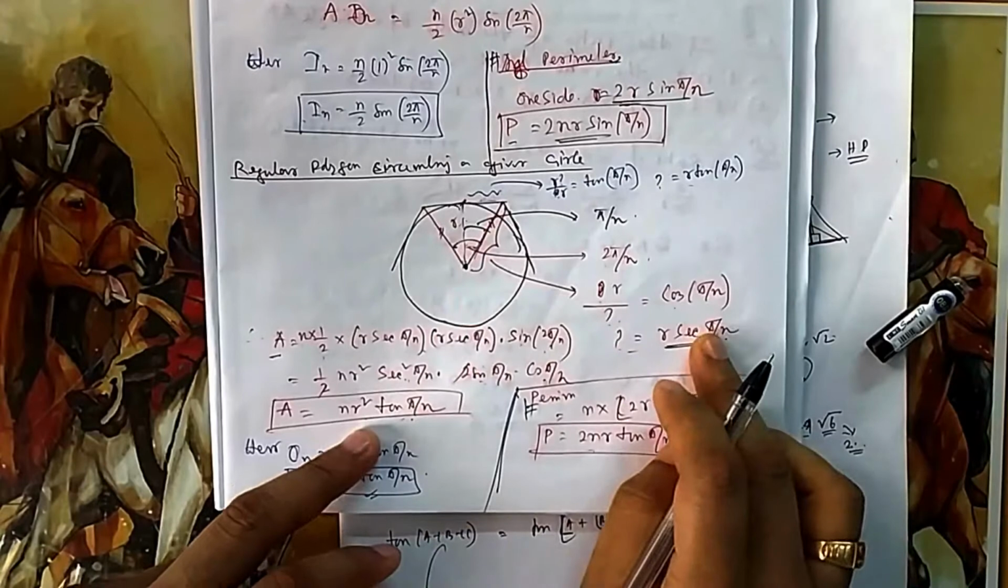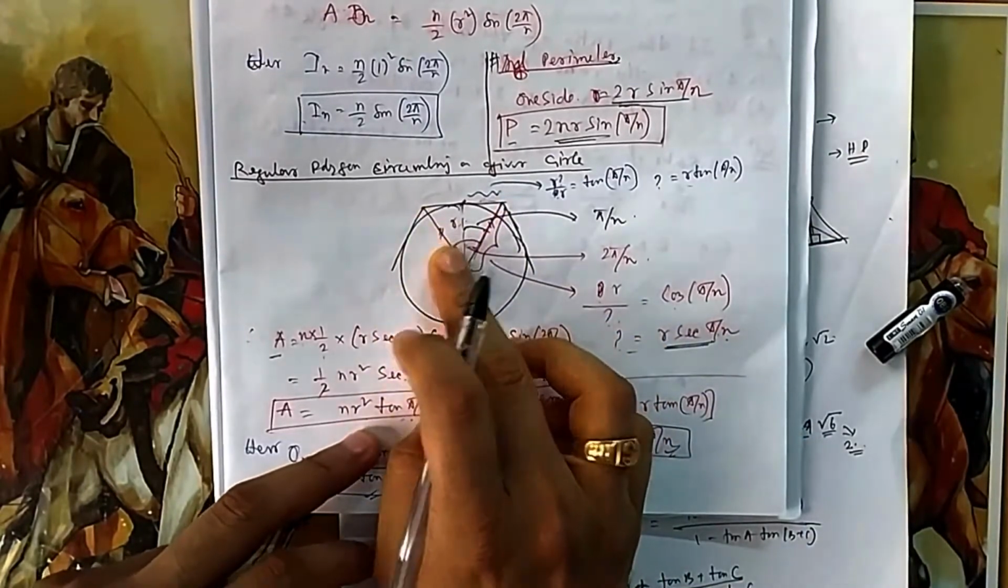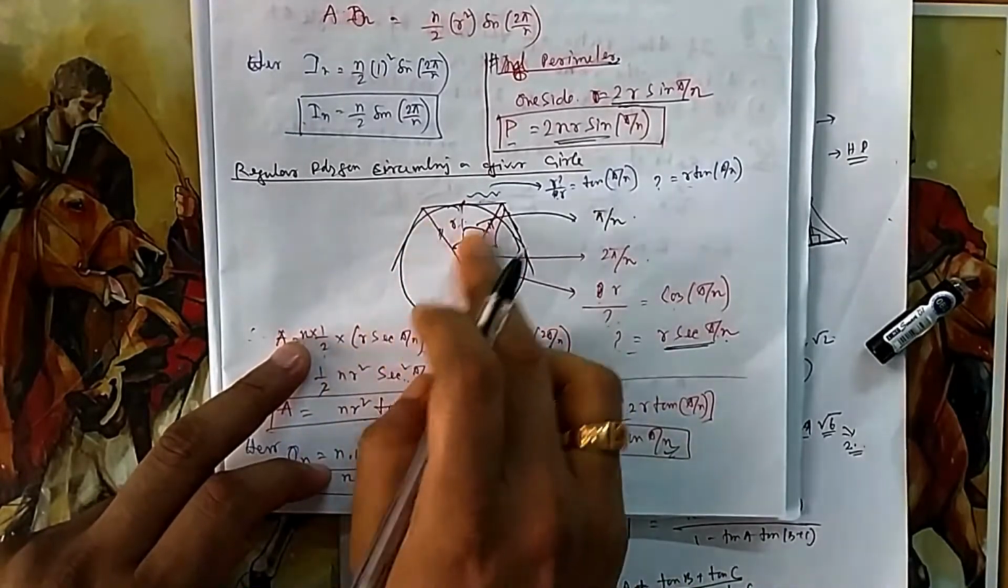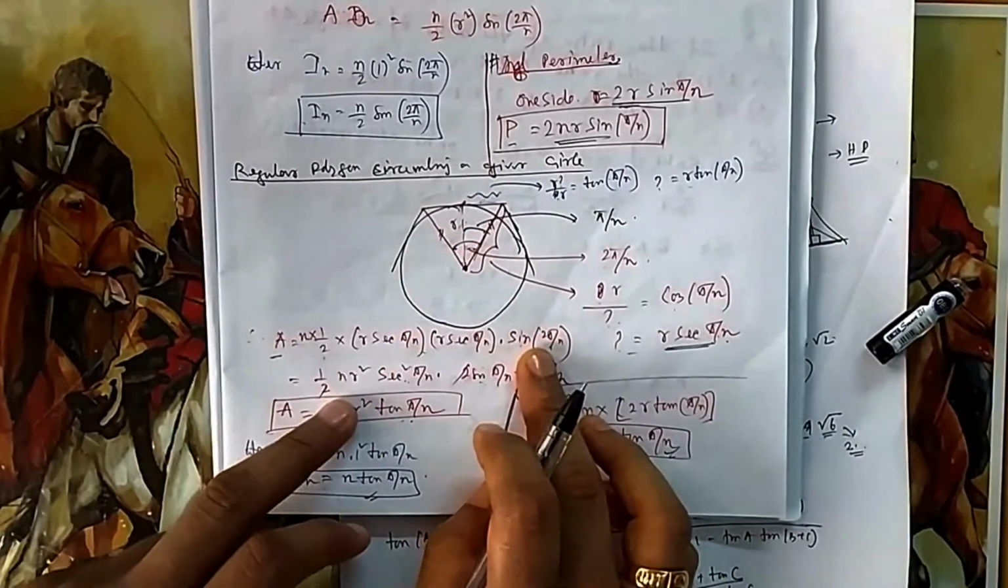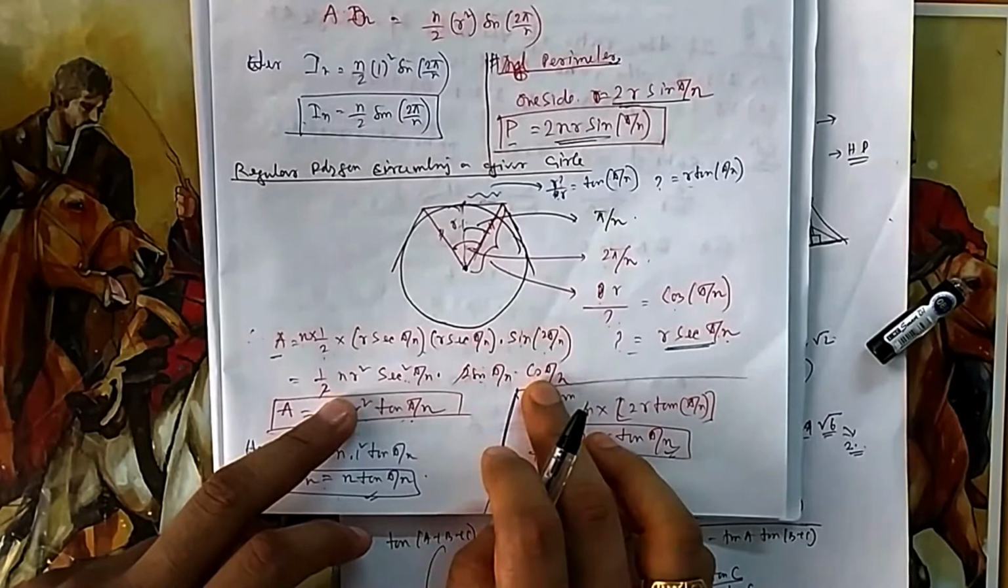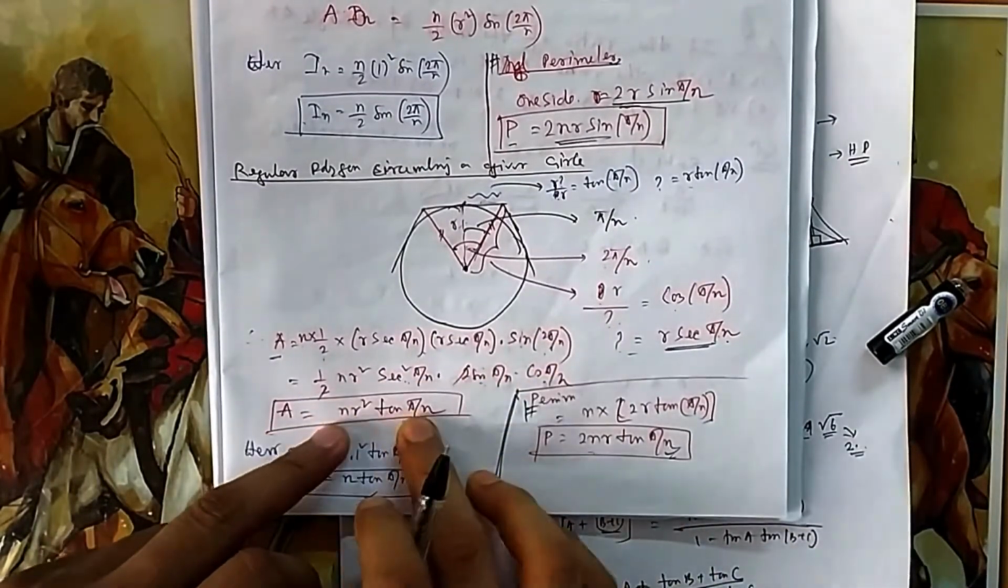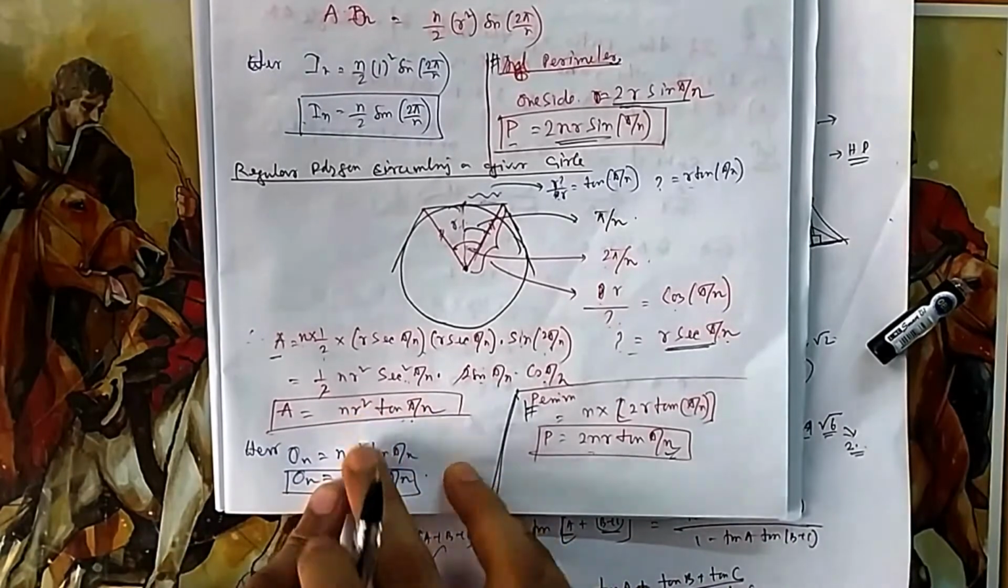So once you know this length, and this length and this length are equal, you can find the area. The area will be n such triangles, n times half this side into sine of this. Now sin 2 theta is 2 sin theta cos theta, and sec you can write as 1 by cos square, one cos will get cancelled, and finally you will get tan. Because here R is 1, so it is 1.